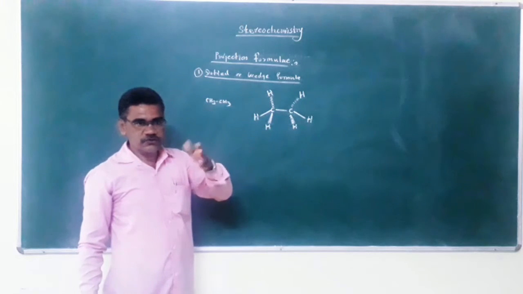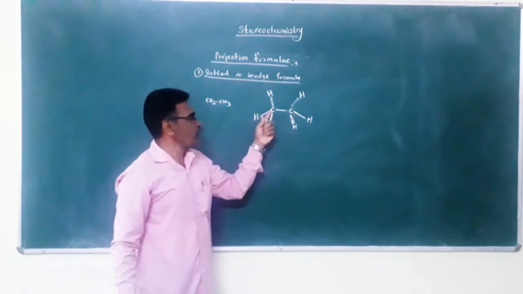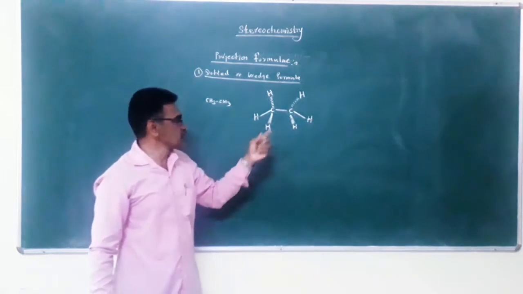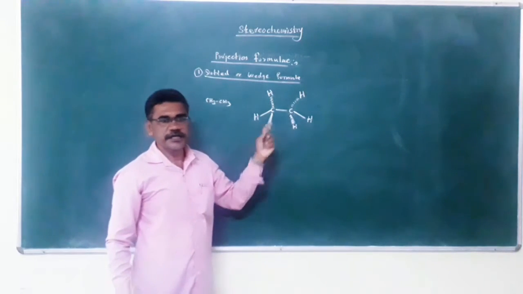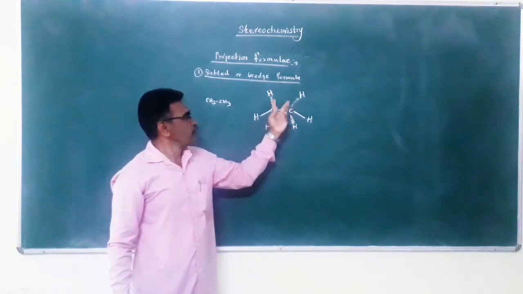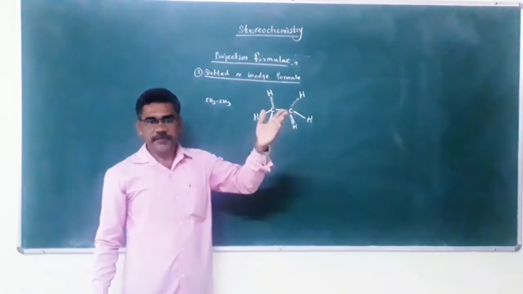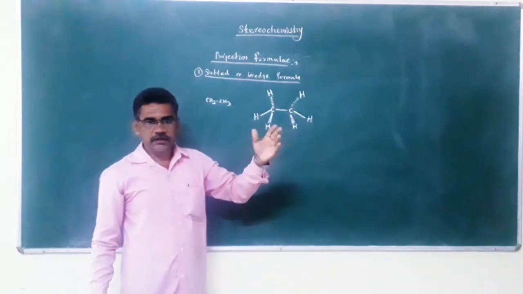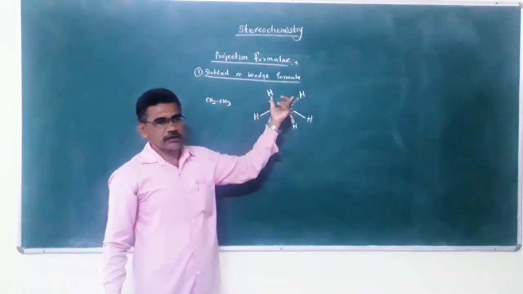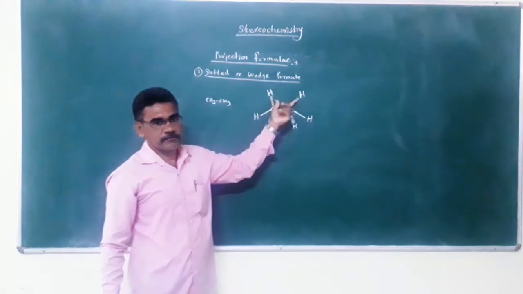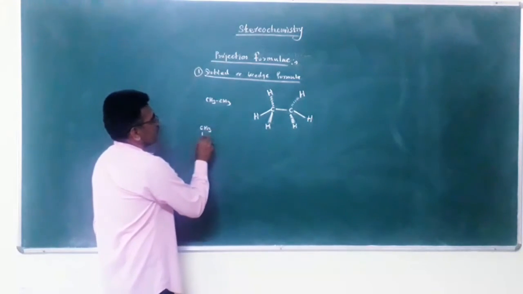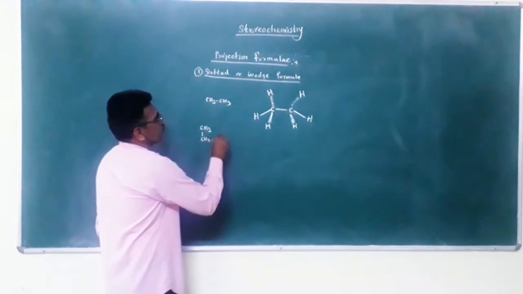There are three different ways to show the bonds. First, a bond in the plane of paper is indicated by a normal line. Second, the bonds projecting above the plane of paper are indicated by a thick line or wedge line. And bonds going behind the plane of paper, that is below the plane of paper, are indicated by a dotted line. This is the first example. Second, CH3, CH2, CH3.